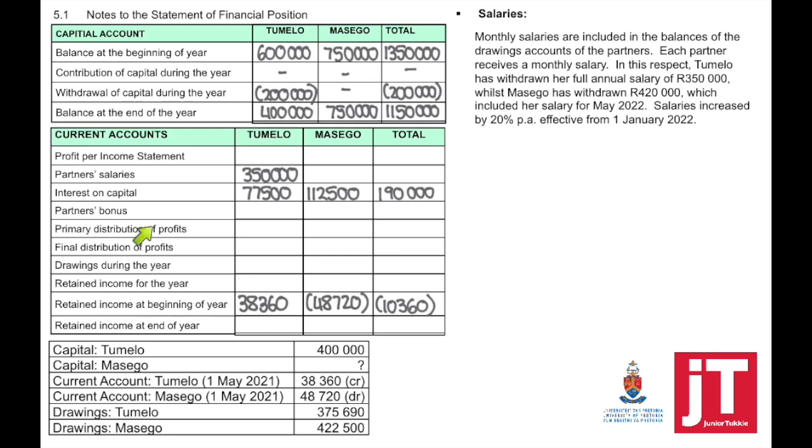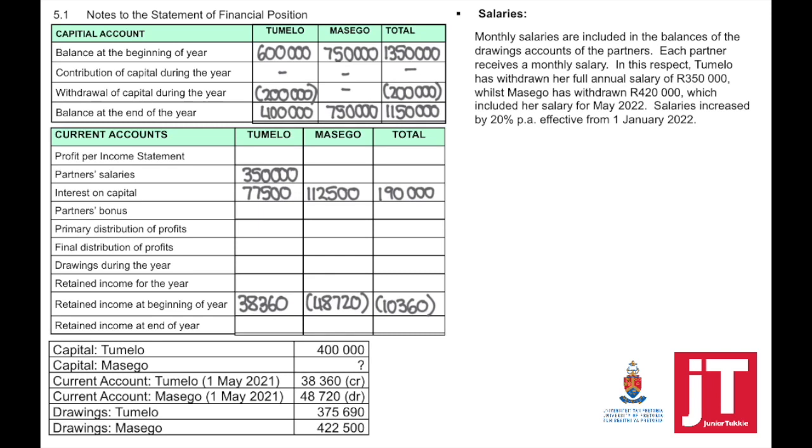But when we show the partner's salary, it's the salary per annum, which is equivalent to 12 months. So now I can't just take 420,000 and divide it by 13. To find the monthly salary, 1 month must be taken out to show the partner's salary allowance for 12 months. Why?